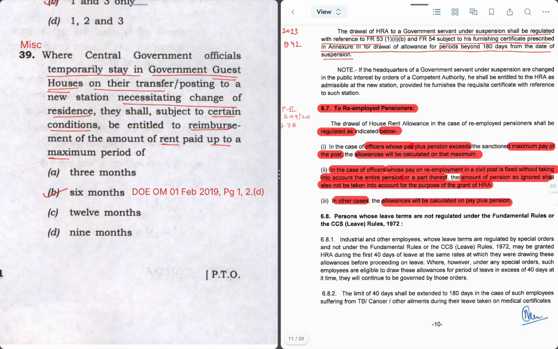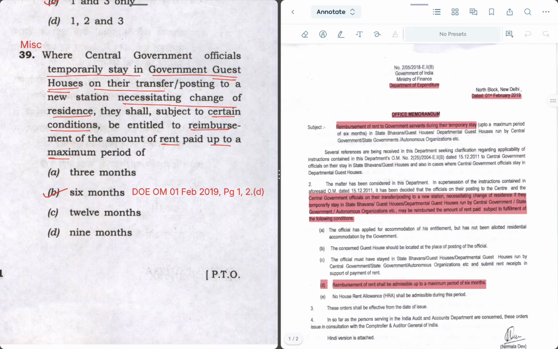Question says that where central government officials temporarily stay in a government guest house on their transfer posting to a new station, necessitating change of residence, they shall subject to certain conditions be entitled to reimbursement of the amount of rent paid up to a maximum period of how many months. So just let's open this OM.